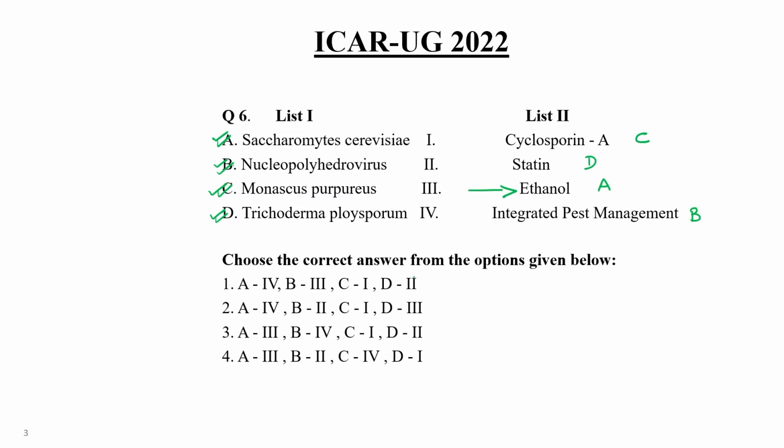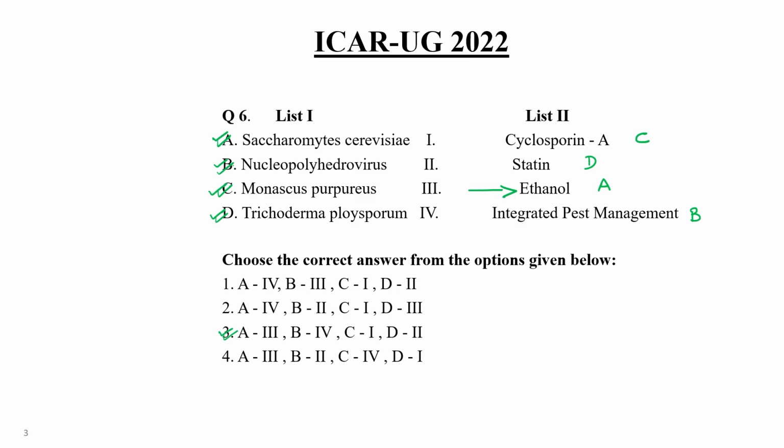So now we can analyze A with 3. Out of 3 and 4, any one choice. B with 4. Out of 3 and 4, only here B comes with the 4. So choice number 3 would be the correct answer. C with choice number 1 correct, and D with 2 correct. So choice 3 would be the correct answer of this question. Clear? In so many competitive examinations, they can give the list of various bacteria, virus, or fungus strains and their products.